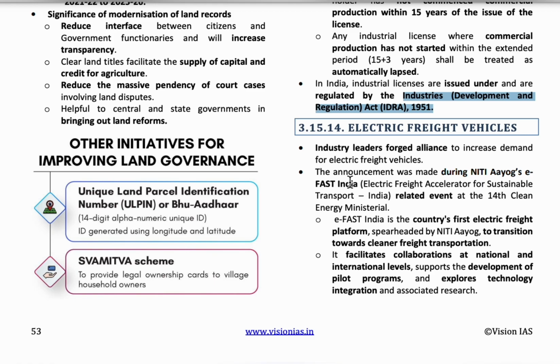We use a lot of petrol for the transportation purposes. Okay, so to counter pollution and encourage green initiatives and a transition towards cleaner freight transportation, these electric freight vehicles are needed. So the industrial leaders are taking initiatives to increase the demand for electric freight vehicles. So this is about the complete July month economics topics.